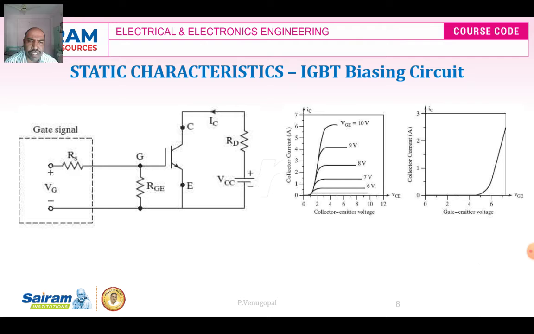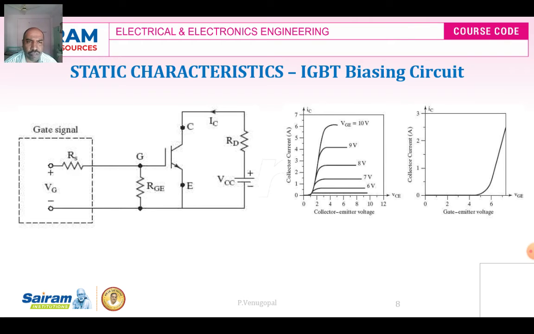For the different values of VGE, up to a certain gate to emitter voltage, as the VCE increases, the collector current remains the same, it will not rise. After a certain voltage of VCE, the collector current rises linearly. And the last waveform shows the transfer characteristics of the power IGBT, which is the graph of VGE versus IC for constant values of the VCE.